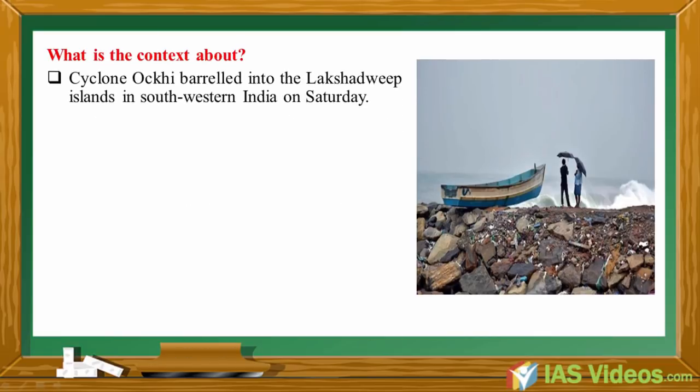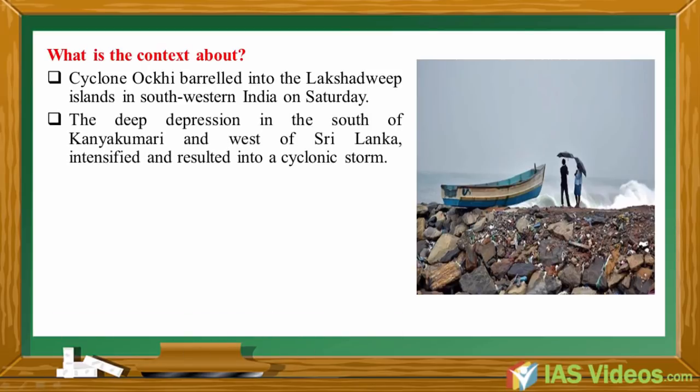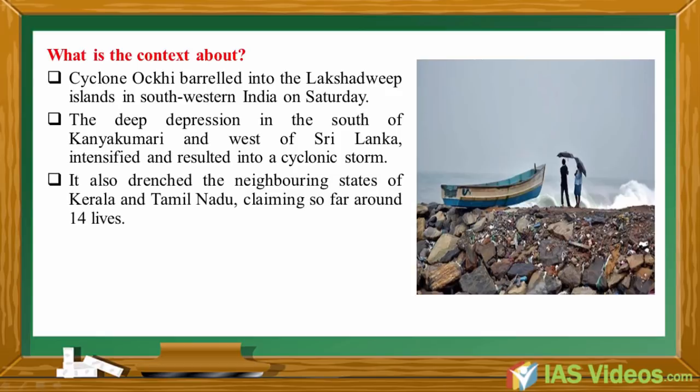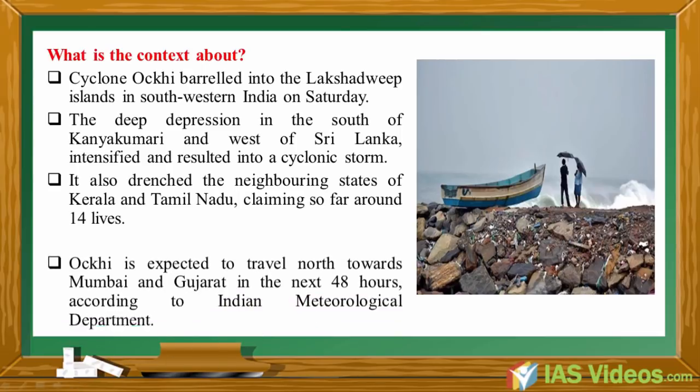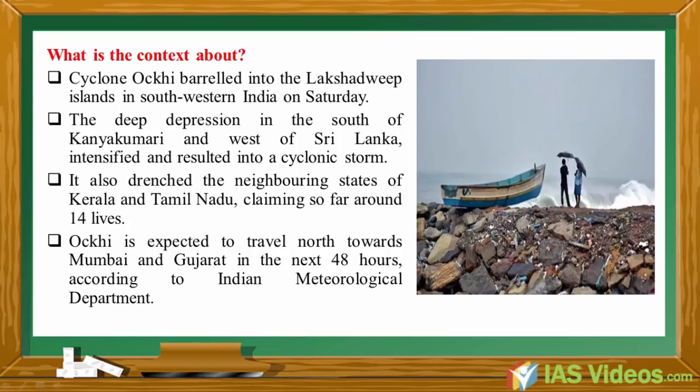What is the context about? Cyclone Ockhi barreled into the Lakshadweep Islands in southwestern India on Saturday. The deep depression in the south of Kanyakumari and the west of Sri Lanka intensified and resulted in a cyclonic storm. It also drenched the neighbouring states of Kerala and Tamil Nadu, claiming so far around 14 lives. Ockhi is expected to travel north towards Mumbai and Gujarat in the next 48 hours, according to the Indian Meteorological Department.